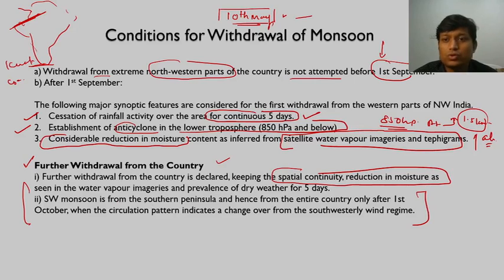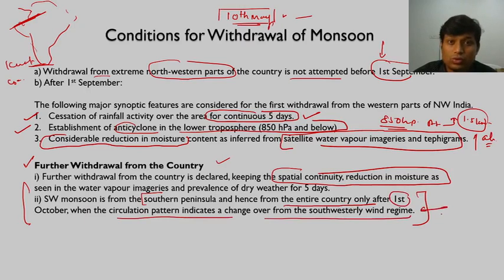The southwest monsoon withdraws from the southern peninsula, and hence from the entire country only after 1st of October. So these dates have changed. We will see what the new dates are, when the circulation pattern indicates a change over the southwesterly wind regime.